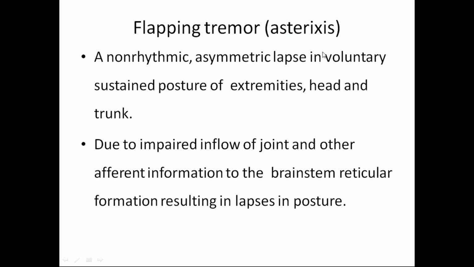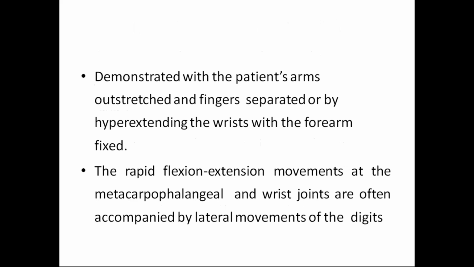Coming to the next clinical sign, that is flapping tremors or asterixis. What exactly does it mean? A non-rhythmic, asymmetric lapse in voluntary sustained posture of the extremities, head and trunk, due to impaired inflow of joint and other afferent information to the brainstem reticular formation, resulting in lapses in posture. It is demonstrated with the patient's arm outstretched and fingers separated, hyperextending the wrist with the forearm fixed. There are rapid flexion-extension movements at the metacarpophalangeal and wrist joints, often accompanied by lateral movement of the digits. I'm not able to find the video, otherwise I would have shown clearly what asterixis means.